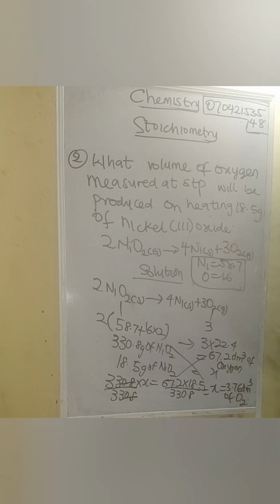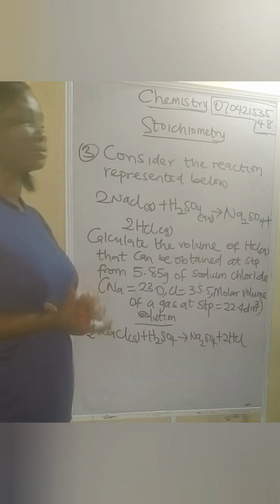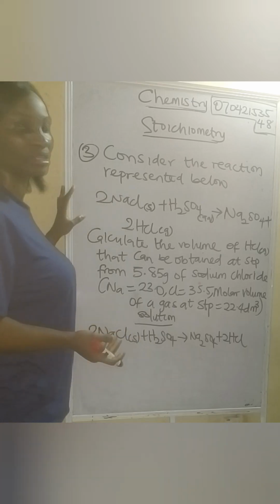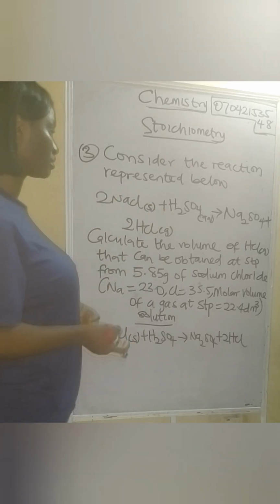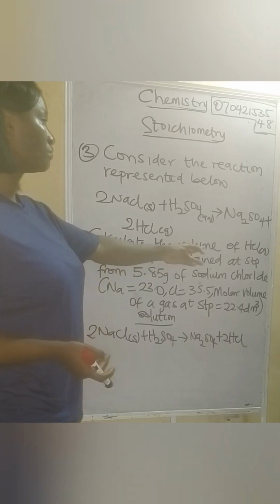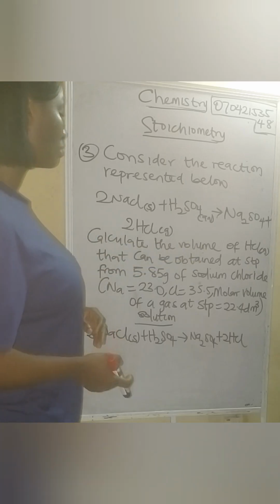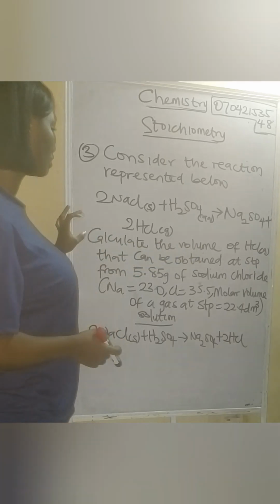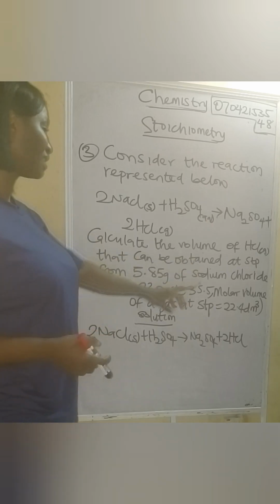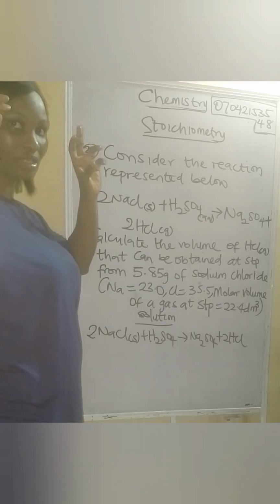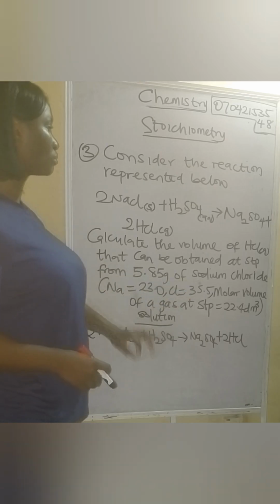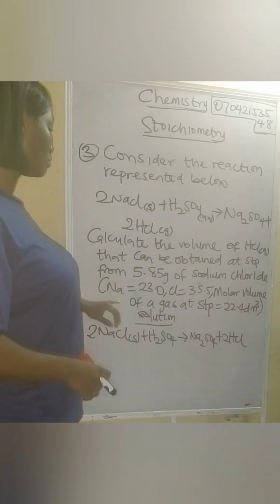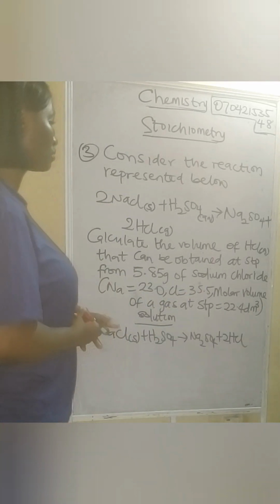So now let's solve another question presented below. So we are given the equation here now. So we are not the ones that will be looking for the equation. So this is the equation that, as we can see, we have to calculate the volume of what, hydrochloric acid, that can be obtained at XTP. Again, are you seeing it, at XTP from 5.85 gram of sodium chloride? Okay, so we are given the relative molecular mass.